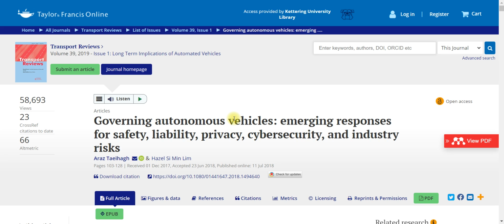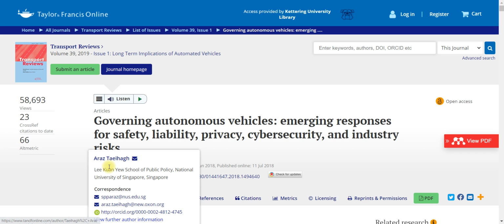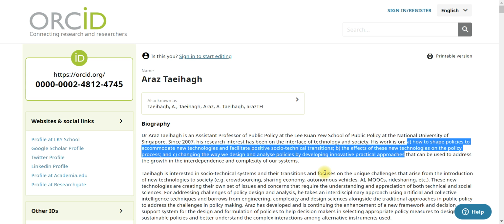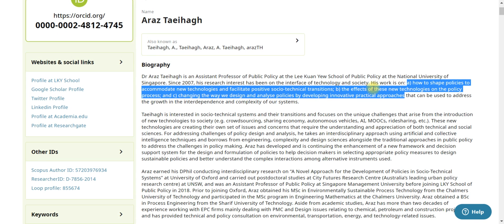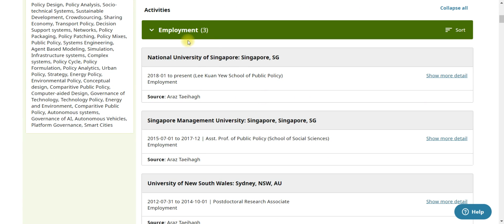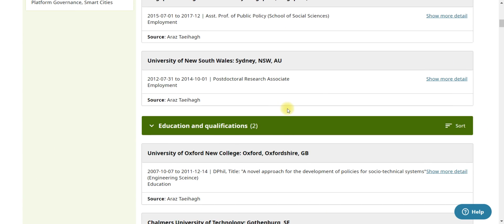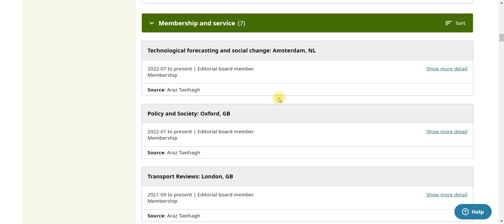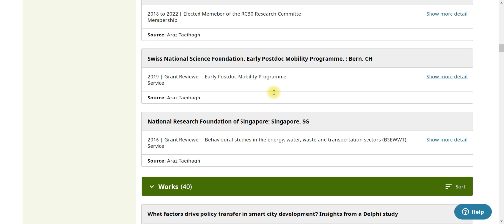legislation and policy creation. The other thing I like to look at is their ORCID ID, which I already have loaded up. And when you get to the page, it'll often have a biography talking about their research interests, and this one specifically mentions how to shape policies to accommodate new technologies is one of their interests. You can go down and look at where they're employed or have been employed, any education that they've received, any awards or distinctions, and then the memberships that they're part of.